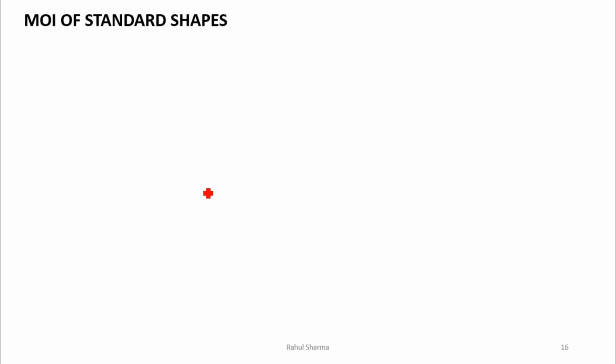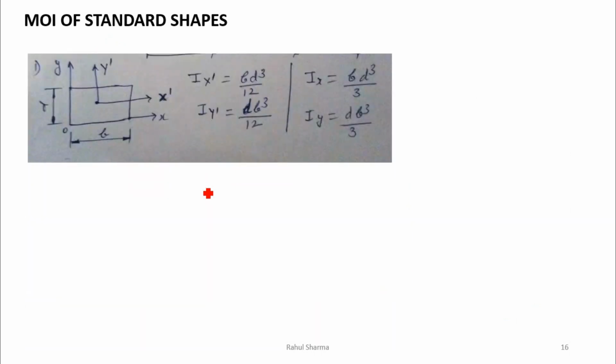Now we will see the moment of inertia of a few standard shapes, so that when a numerical comes for an arbitrary shape, we can apply the formula. If a rectangle is given, this is a rectangle, this is the origin, this is the x-axis and this is the y-axis. Let's say b is the length of this rectangle, d is the height. So the moment of inertia about the x-axis will be bd cube. So let's say this is the centroidal axis.